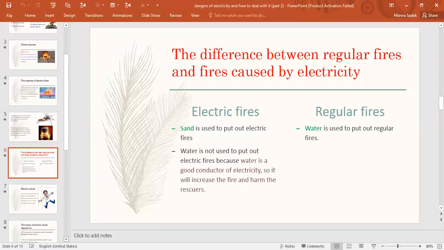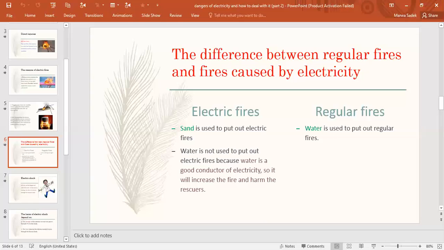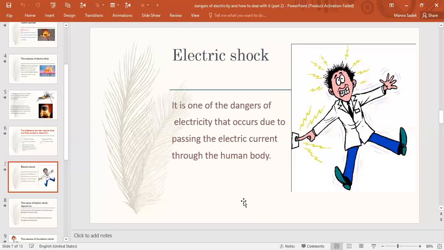Now, the next direct injury is called electric shock. This is the electric shock. It is one of the dangers of electricity that occurs due to passing the electric current through the human body. Okay, guys? Okay.